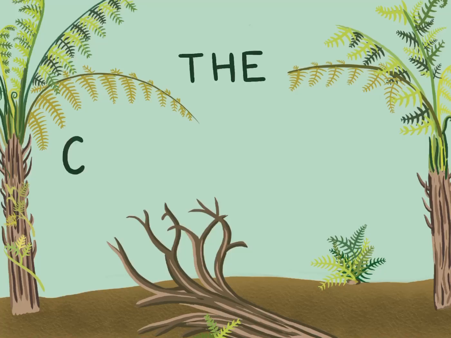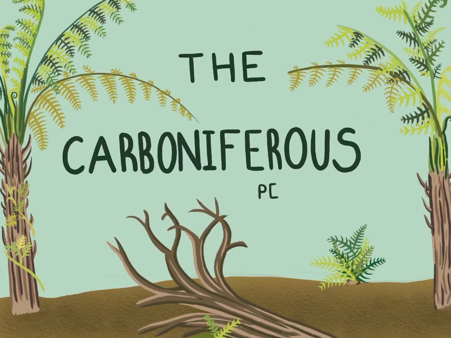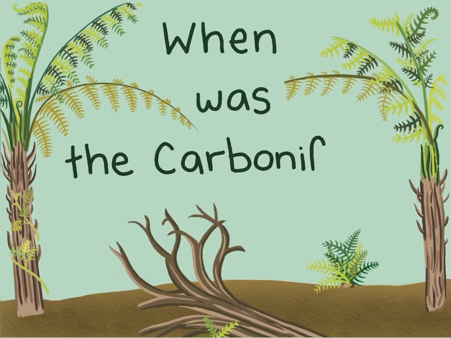The Carboniferous period occurred from around 360 million years ago to 300 million years ago during the late Paleozoic era. During this time, organisms evolved, landforms grew, and climates changed. When was the Carboniferous period?